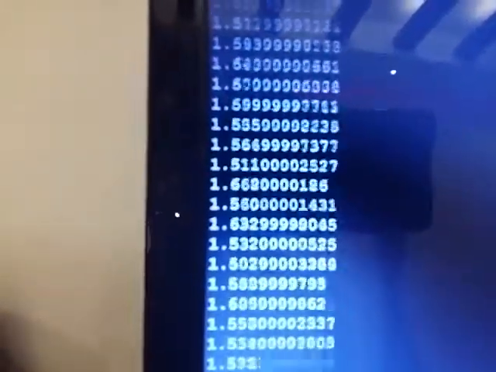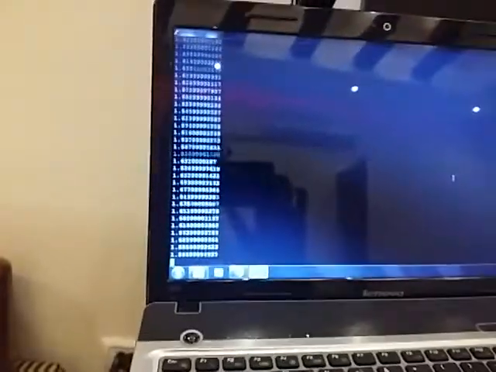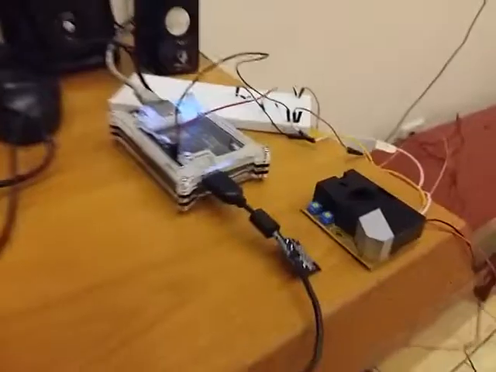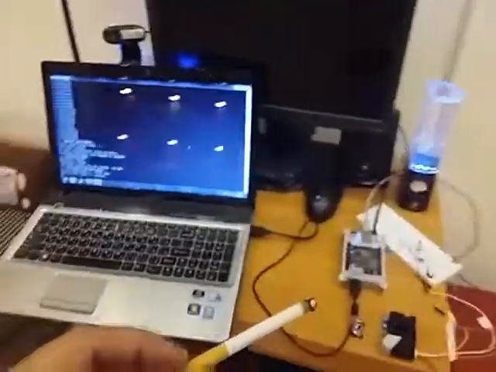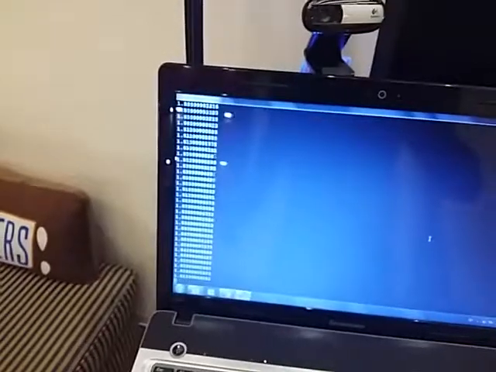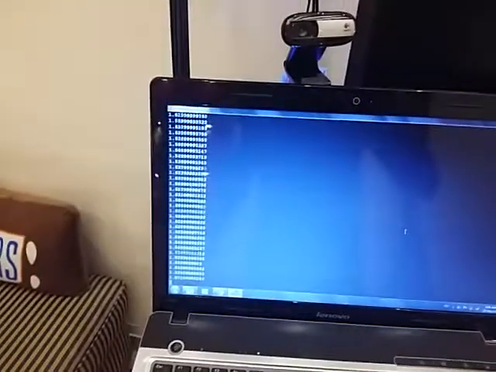Okay, here is the output. You can see 1.6, 1.5. This is the voltage received because this area is clean now. There is no smoke. If someone is smoking, we will try to put some cigarette smoke on this surface. When someone is smoking next to it, it starts capturing images. Stop. Then it continues measuring the voltage after the smoke is gone from the area.